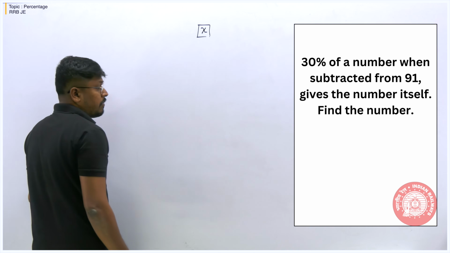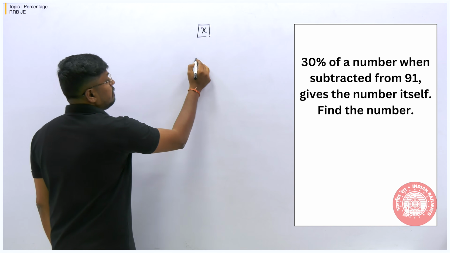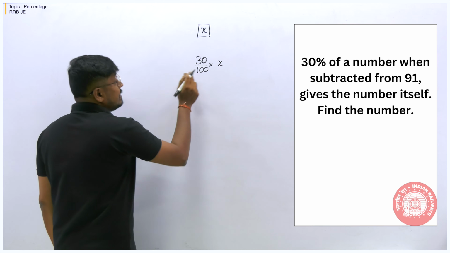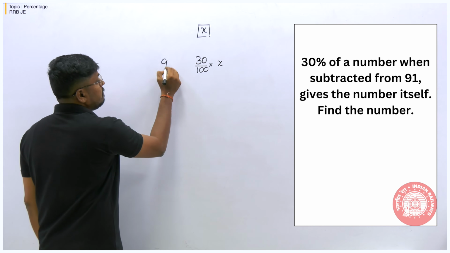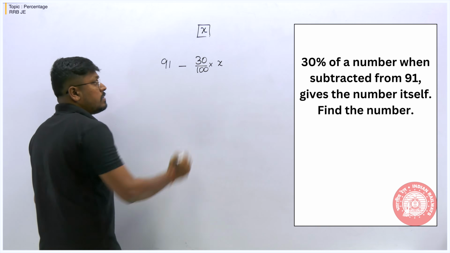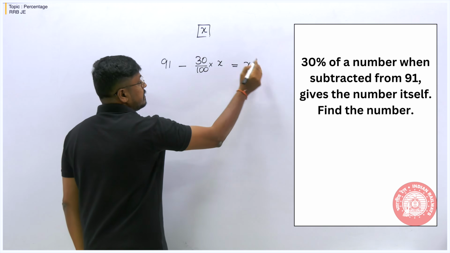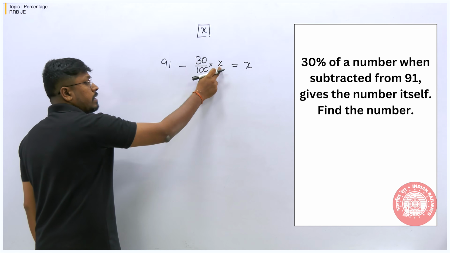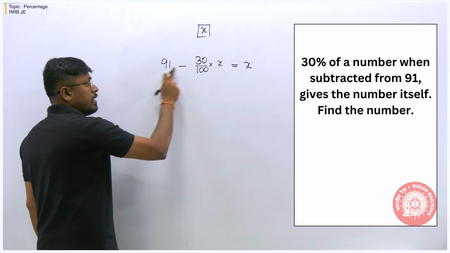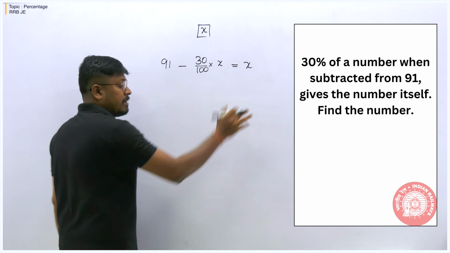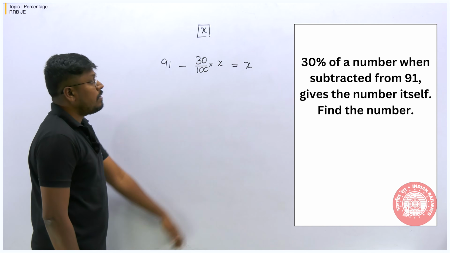So now according to the question, 30% of the number. So 30%, which is 30 by 100 of a number, is subtracted from 91. So what is the resultant answer they are saying? It is the number itself. That means it's x itself. So 30% of a number subtracted from 91 gives you the number itself. That means when you do this, the answer is the number itself. So our target is to find what that number is.